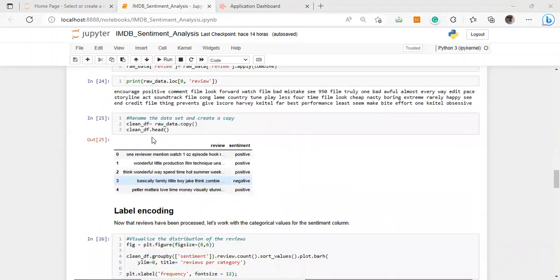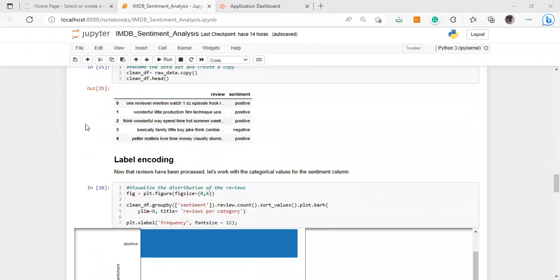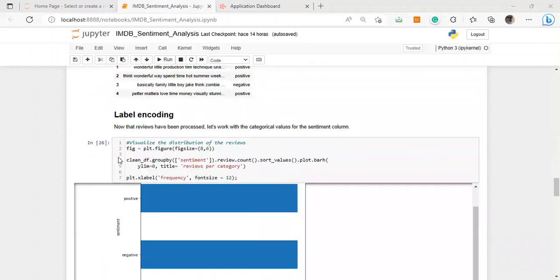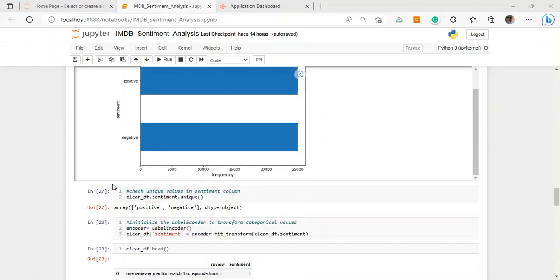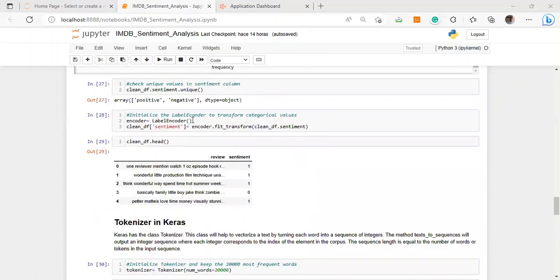Then I renamed the dataset and created a copy. Here I started the process to transform these categorical values and text to numerical values. I first plotted these two categories, positive and negative. Both categories have 25,000 reviews. This is a balanced class. Then I used label encoder to transform positive to 1 and negative to 0.